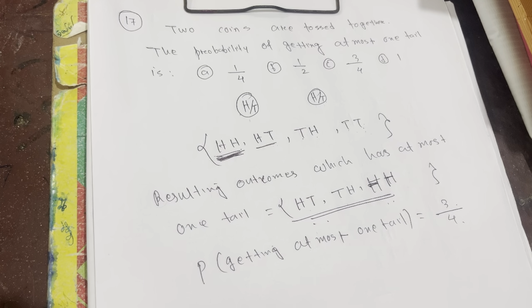So at most, maximum one. Minimum 0 also not a problem, minimum no tail also not a problem. But if there will be a tail but only one tail, we can consider, right? You just try to understand what I'm telling. You can write such outcomes which have maximum one tail and no tails.